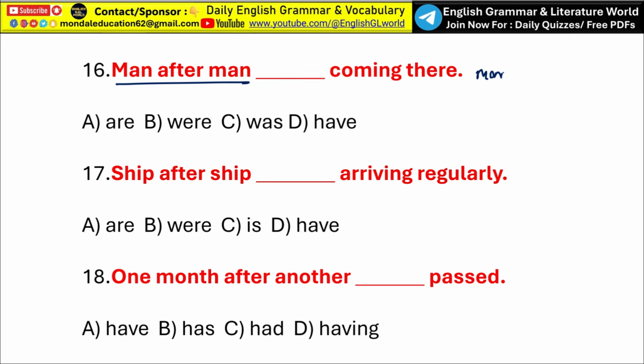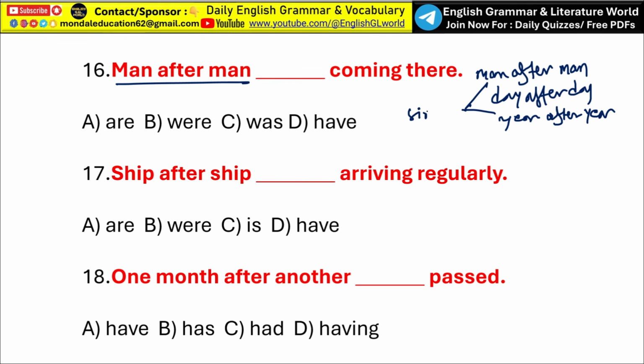Expressions like man after man, day after day, year after year, or time after time, are treated as singular. Okay, because they express a continuous sequence of one unit at a time, not a group. So here man after man is always treated as a singular subject. So the subject takes a singular verb. So man after man was coming there. So option C, was, is the correct answer.